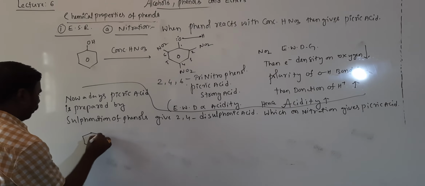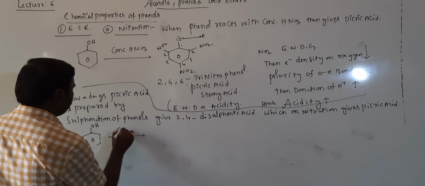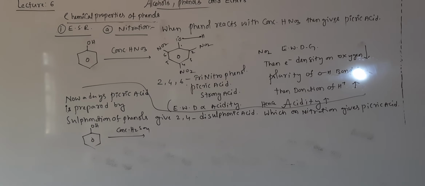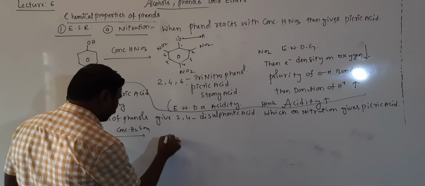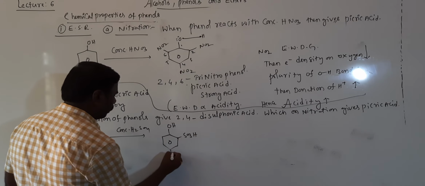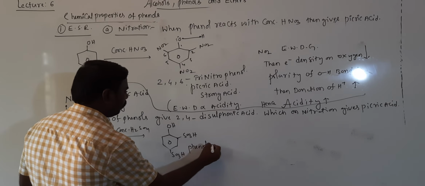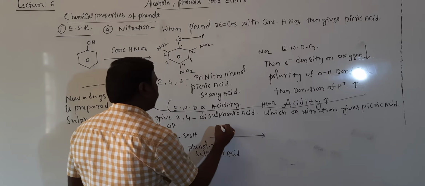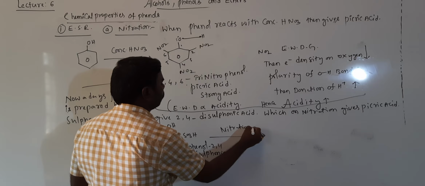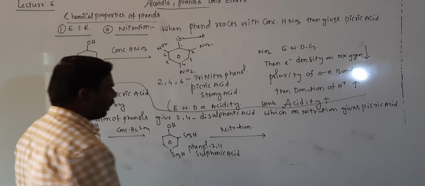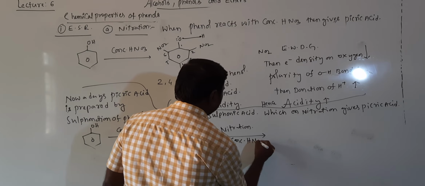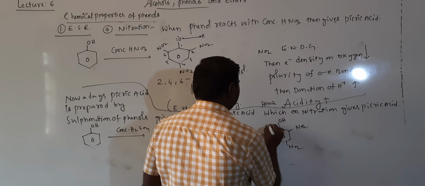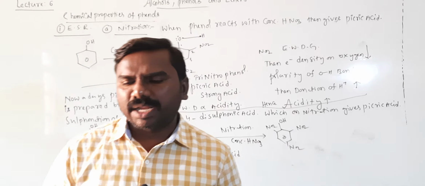So phenol is treated with concentrated H2SO4, sulfonation students, giving phenol with SO3H, SO3H, that is phenol 2,4-sulfonic acid, which on nitration, that is concentrated HNO3, gives the compound with OH, NO2, NO2 and NO2. Getting, students? So this is the nitration reaction.